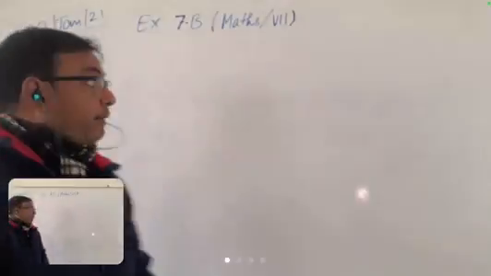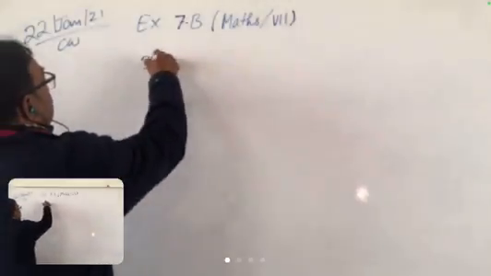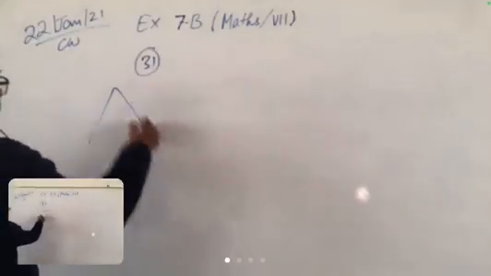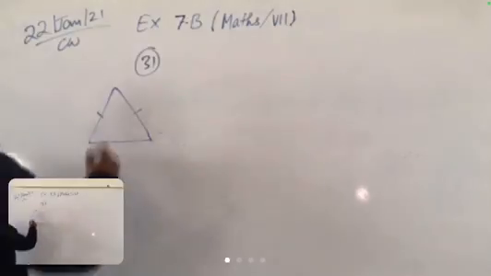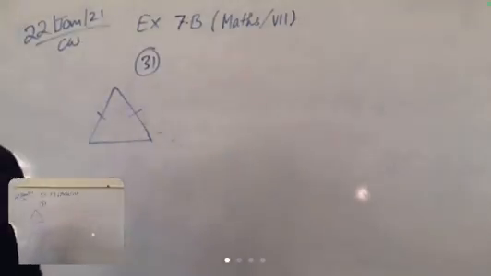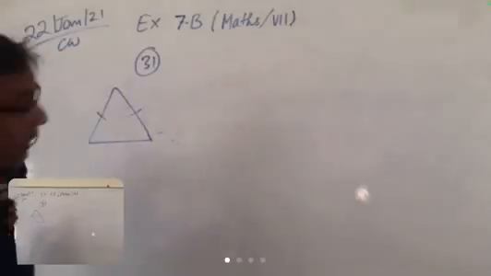Okay, I will solve the 31st. See, here it is a triangle and this is the equal side and this is the unequal side. In an isosceles triangle, the base angles are equal and the vertex angle is twice of each base angle.